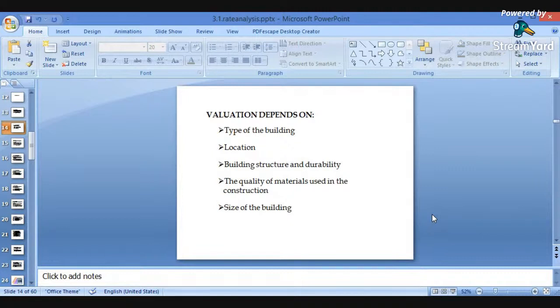Again, the size of the building. What is the permissible size of the building, and whether the different rooms or different sizes of rooms are feasible or not. So depending upon the size of the buildings, valuation plays an important role. These are the points on which valuations will be dependent.